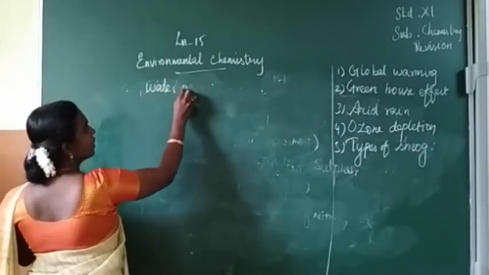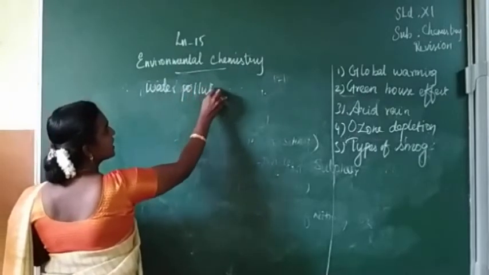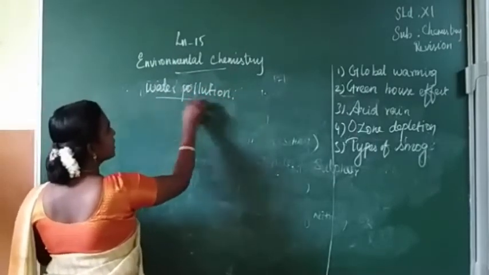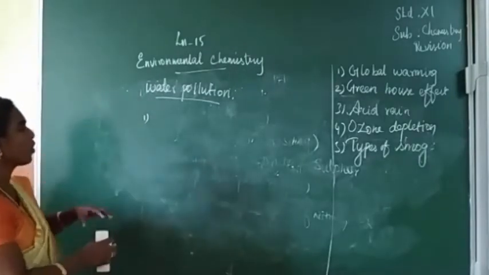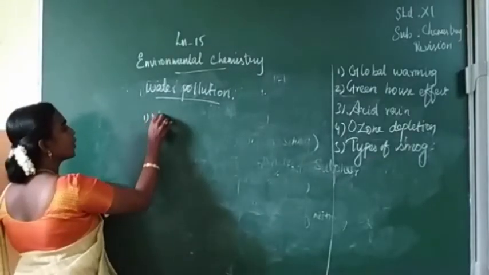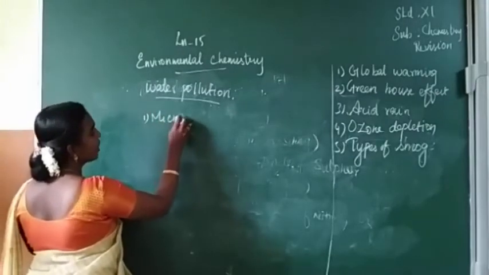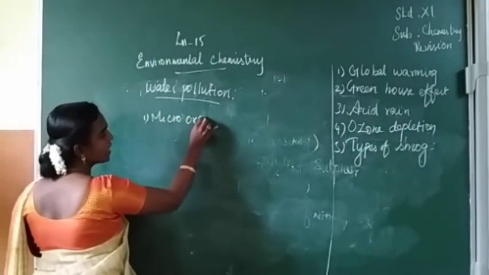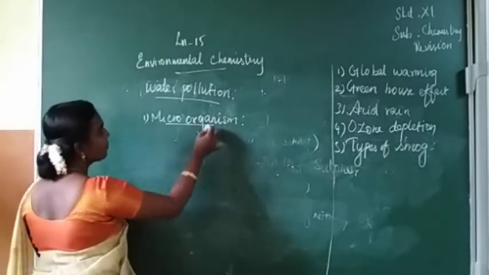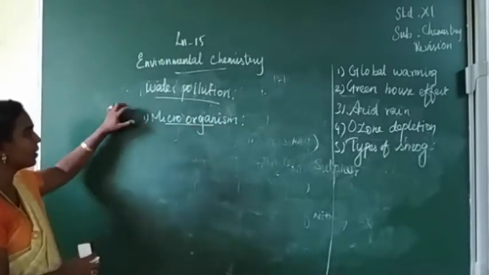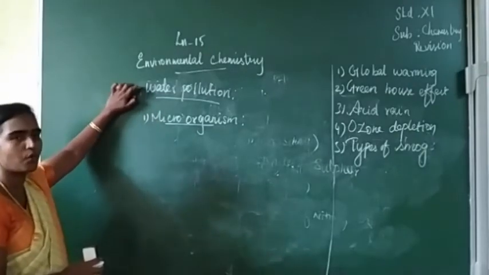So the important reason for water pollution is, first we can say, microorganisms. Microorganisms like bacteria, fungi, protozoa are responsible for this pollution of water.